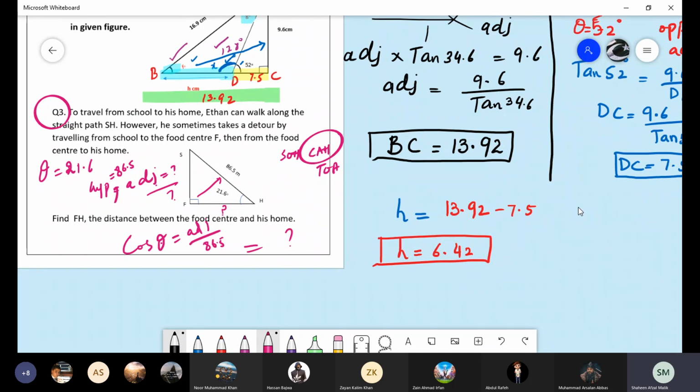If your scientific calculator is not set to degrees, it will give you the wrong answer. So be sure that when you are using the trigonometric ratios, your calculator is set to degrees.